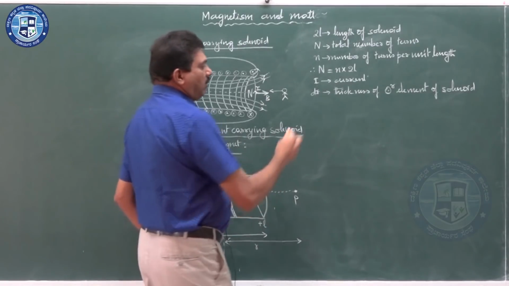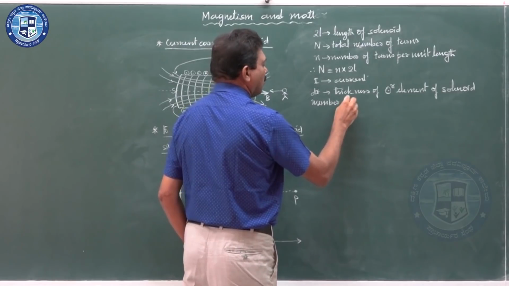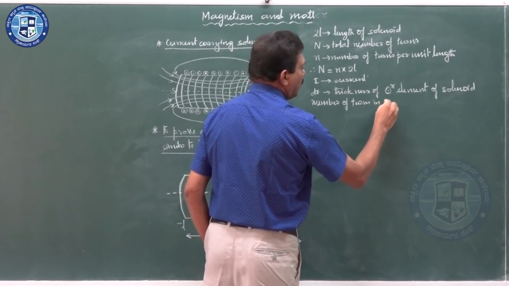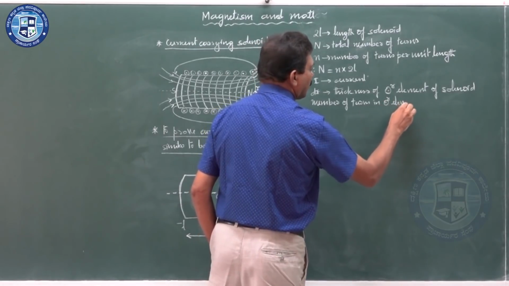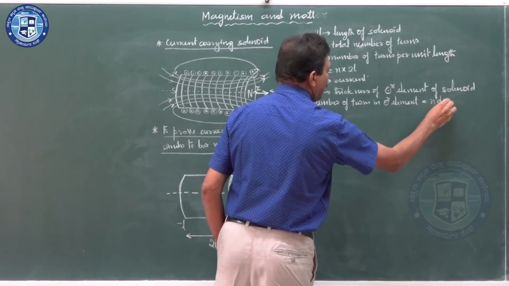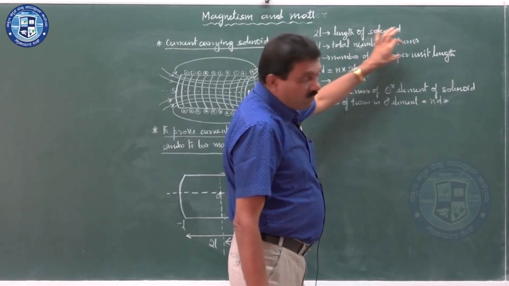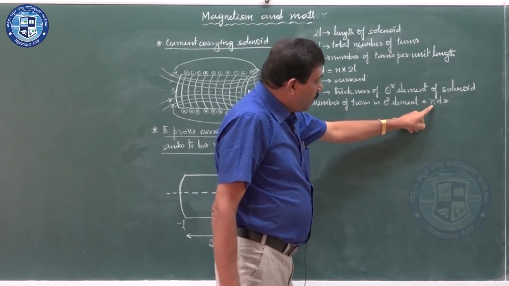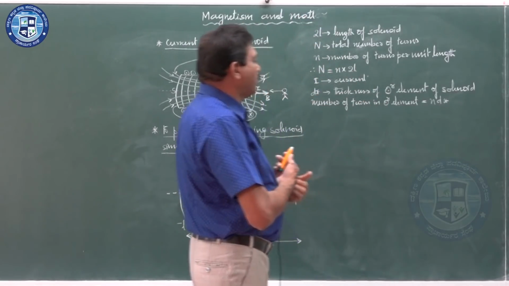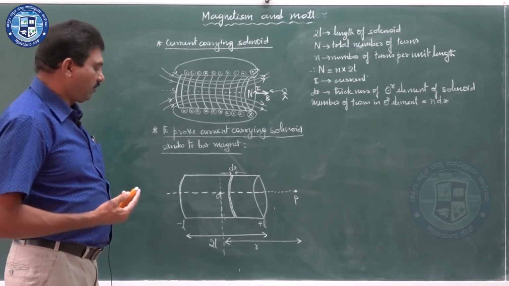So what is the number of turns in the circular element? It is n into dx, because we have taken small n as the number of turns per unit length. Dx is the thickness, so n into dx gives you the number of turns in the circular element, n dx.